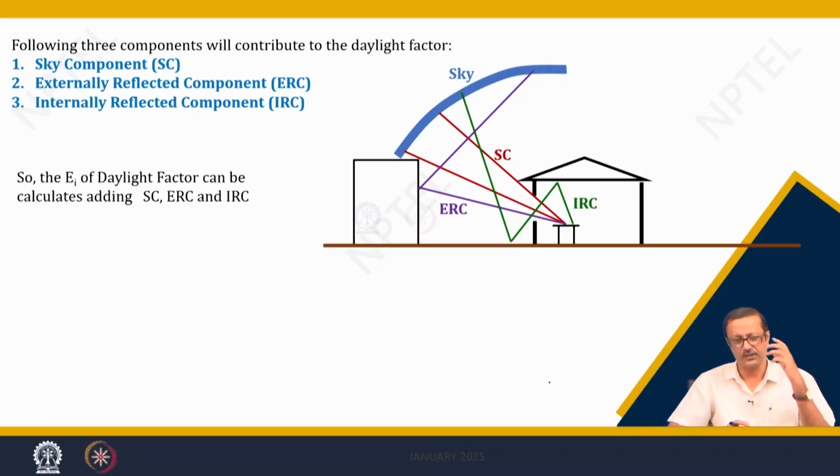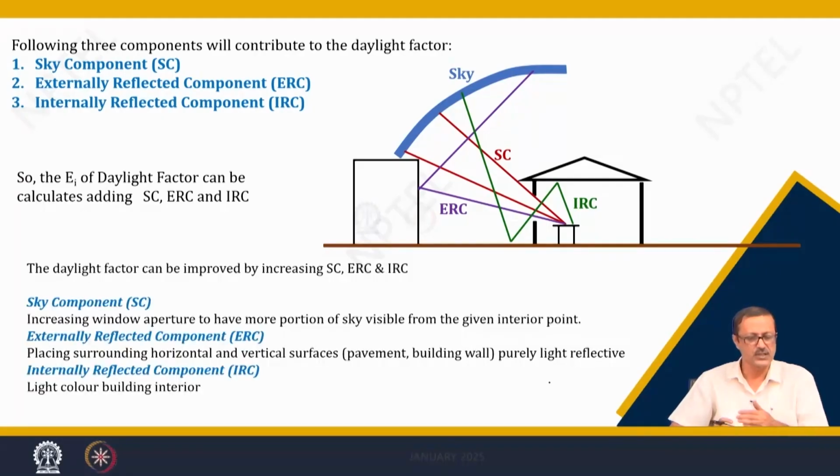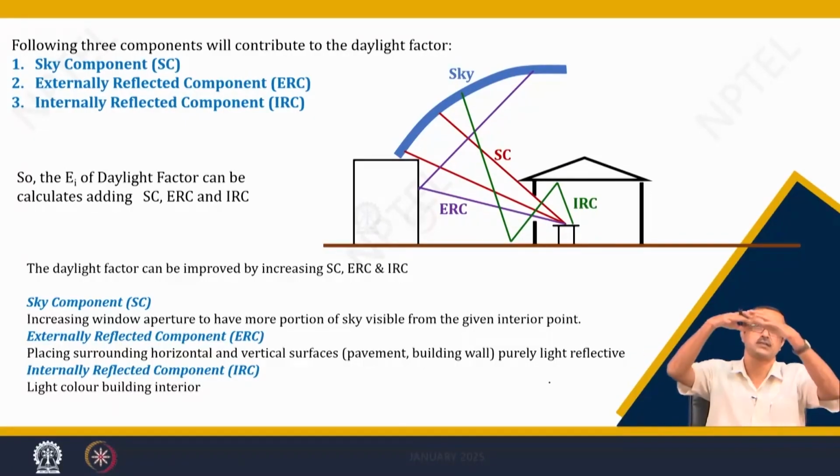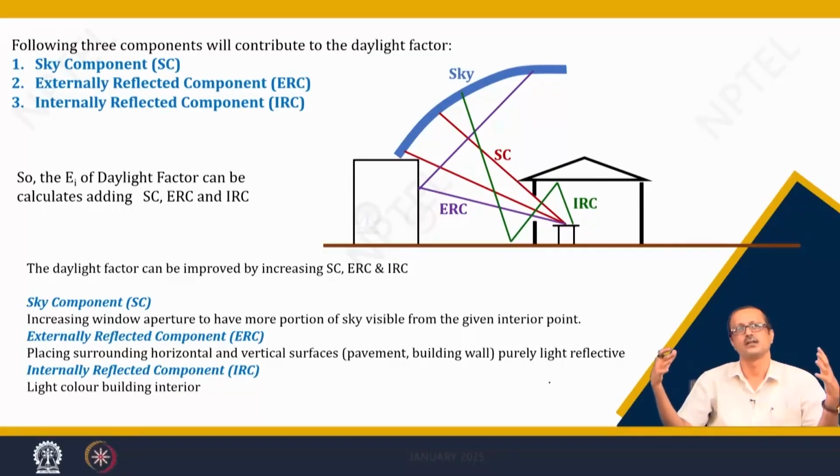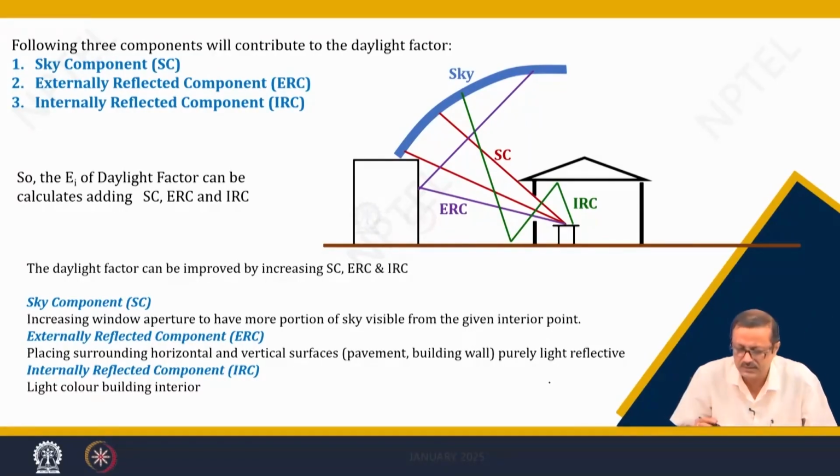First, the contributions to this daylight are classified into three major categories. One is the sky component. The sky component is the component which comes directly from the sky, the hemispheric sky or that particular illuminance. Because of the solar radiation, the whole sky is now like the source of light, and from there it comes through the windows. So, it is directly from the sky. This red line is the sky component, it comes directly from the sky, and the sky is the source.